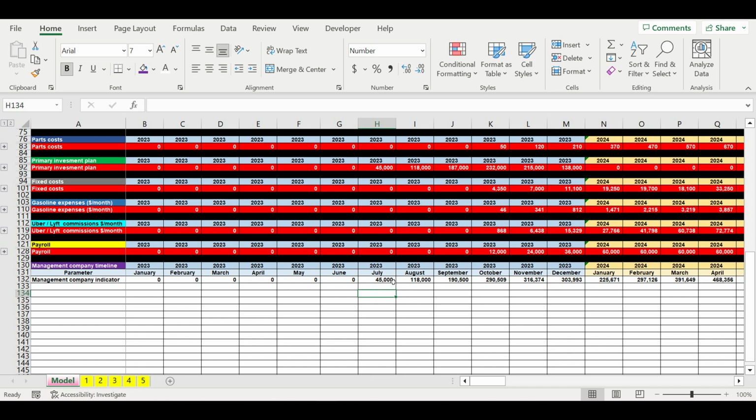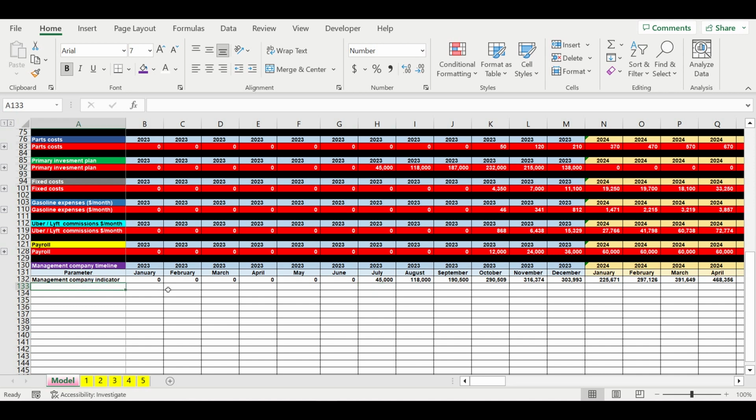So here we can see that the first revenues or expenses occur in July 2023 of our project. This means that this is the point when we start operating activity of the management company.